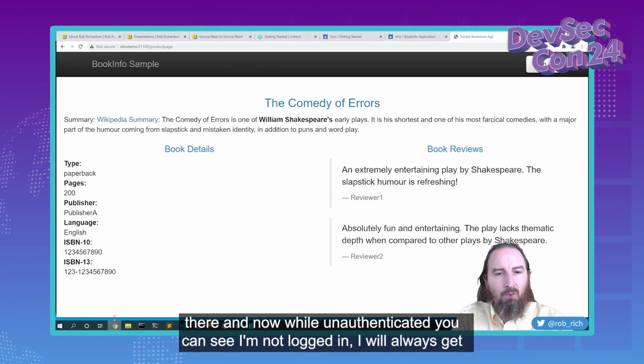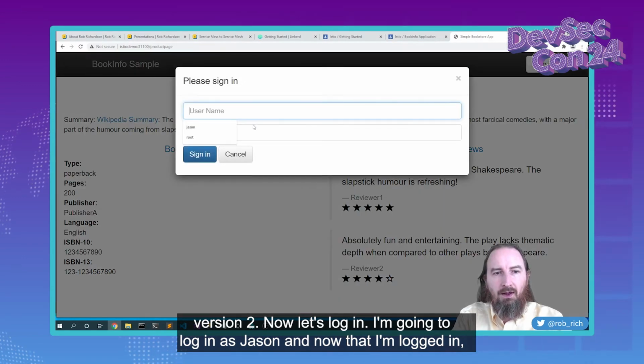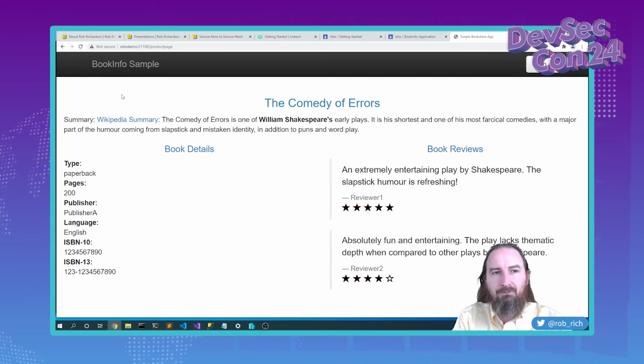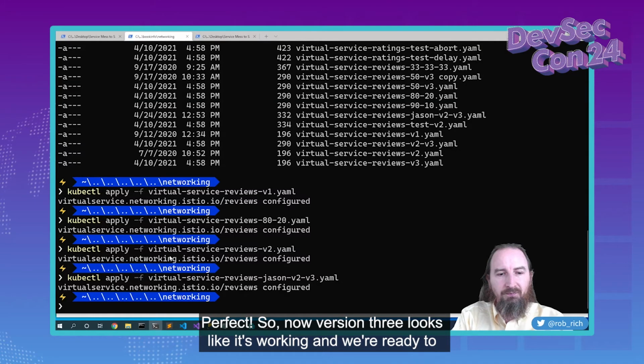And now, while unauthenticated, you can see I'm not logged in, I will always get version 2. Now let's log in. I'm going to log in as Jason. And now that I'm logged in, I get the stars in red color, version 3. Log out, and I'm back to version 2. Perfect. So now version 3 looks like it's working and we're ready to release it.